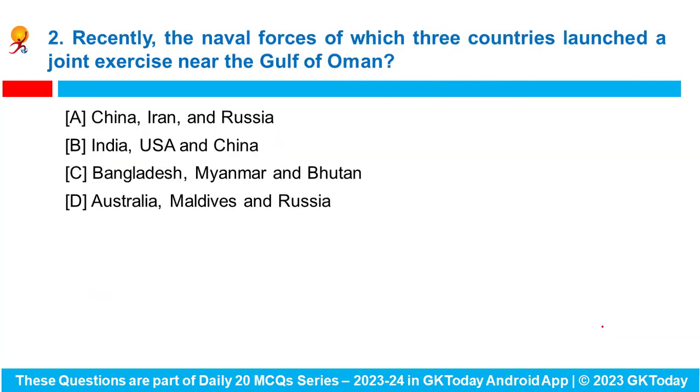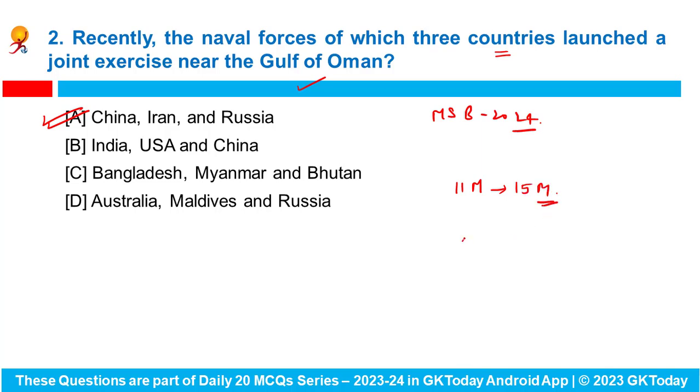Next question is, recently the naval forces of which three countries launched a joint exercise near the Gulf of Oman? The naval forces of China, Iran and Russia recently launched a joint exercise called Maritime Security Belt 2024 near the Gulf of Oman, and this exercise started on 11th of March and continued till 15th of March.